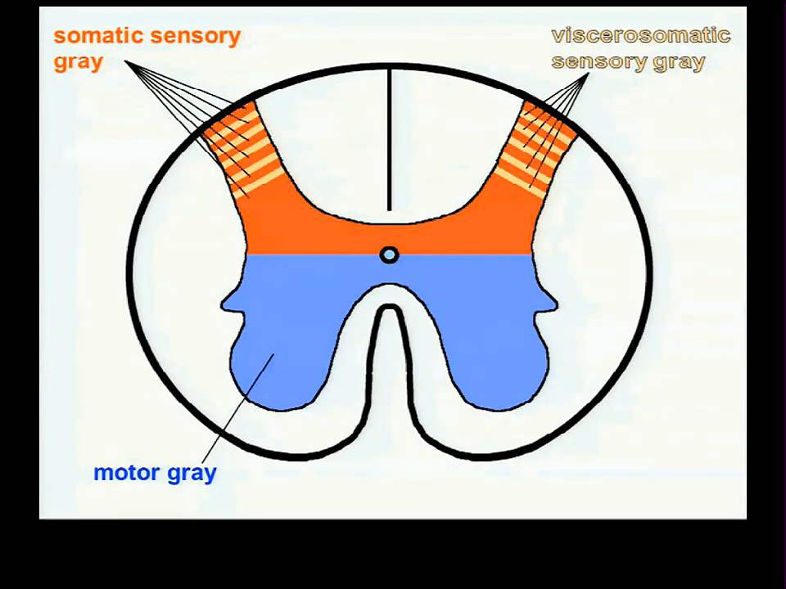Those are called viscerosomatic. So there's a viscerosomatic sensory gray, cells that get inputs from both somatic and visceral structures, and the inputs they get from somatic are generally painful. And then the somatic, which doesn't have to be painful, portion of the visceral gray, of the sensory gray, sorry.